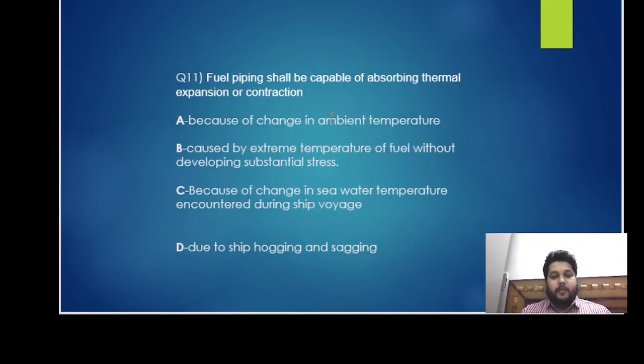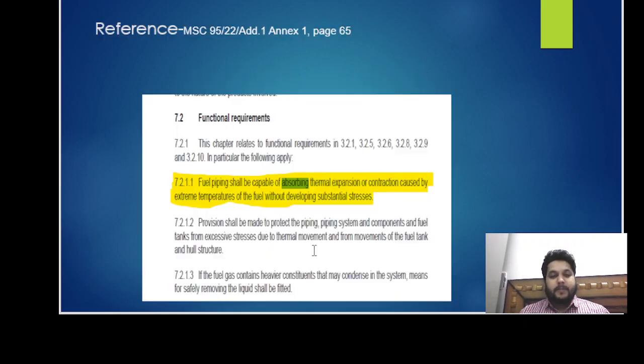Question 11. Fuel piping shall be capable of absorbing thermal expansion or contraction. A, because of the change of the ambient temperature. B, caused by the extreme temperature of the fuel without developing substantial stress. C, because of the change in seawater temperature encountered during the ship voyage. D, due to the ship hogging or sagging.